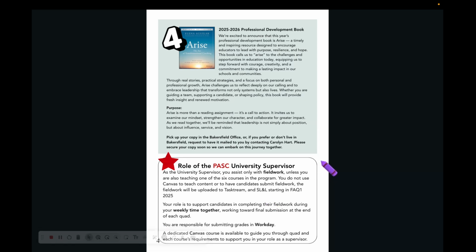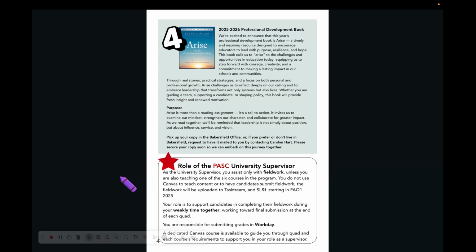Next, let's talk about the role that you take as a PASC University supervisor. Here on this page, on page 4, you will see that it gives you some overview of your responsibilities. You will be assisting only with fieldwork unless you're also teaching, and you'll use TaskStream just up to the summer of 2025, and then we're switching to SL&L starting fall quad 1 2025. It talks about the fact that you need to meet weekly, or at least touch base with them weekly, and that you'll be completing fieldwork and then submitting grades in Workday.